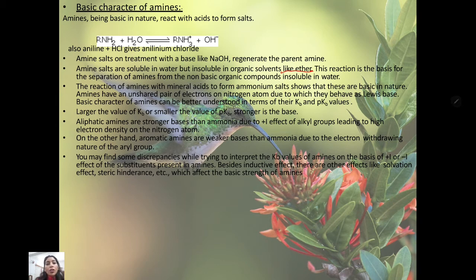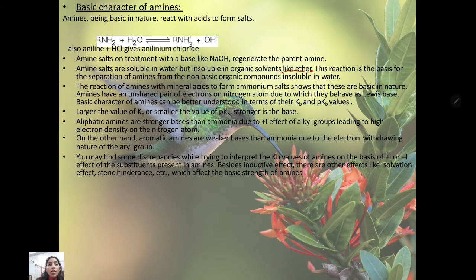The reaction of amines with mineral acid to form ammonium salt shows that these are basic in nature. Amines have an unshared pair of electrons, as we know very well, on the nitrogen atom, due to which they behave as a Lewis base. The basic character of amines can be better understood in terms of Kb and pKb values. Now, the larger the value of Kb or the smaller the value of pKb, the stronger is the base. Aliphatic amines are stronger bases than ammonia due to the positive inductive effect of alkyl groups, leading to high electron density on